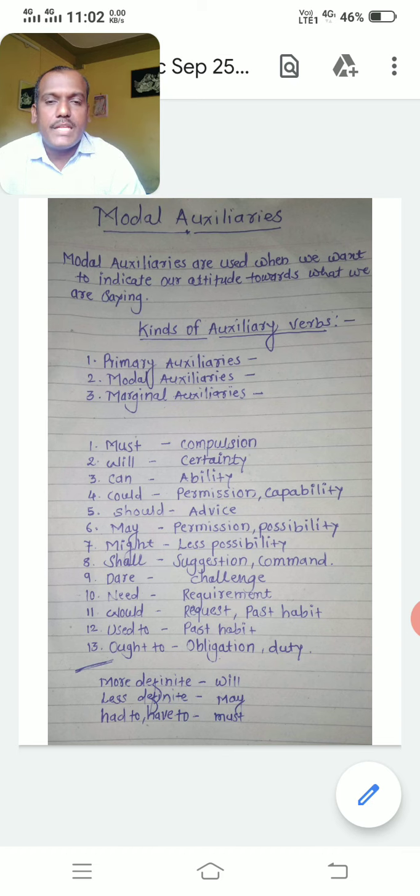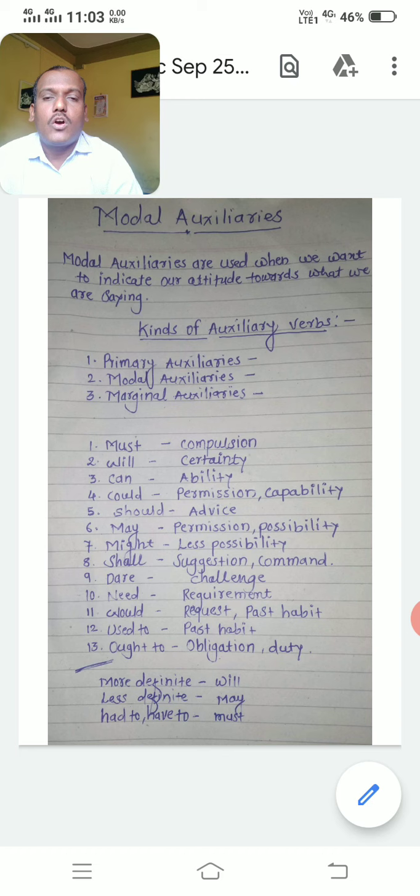Used to is also a part of past habit. So you will say would and used to are equal. For both purposes we can use them. The purpose is the same, that is past habit. Used to: I used to play cricket, I used to write letters, I used to sing songs. Such type of used to is a past habit.